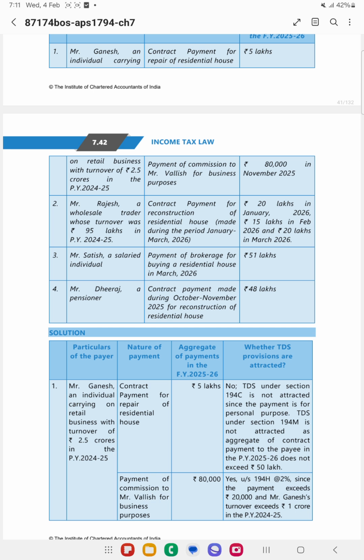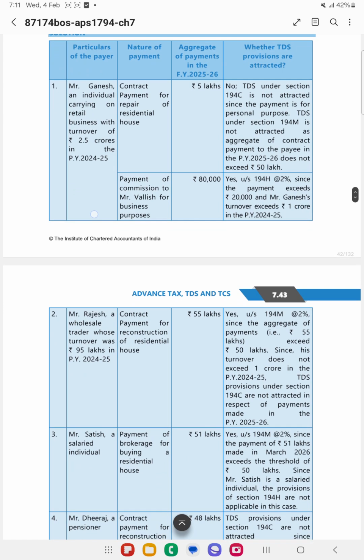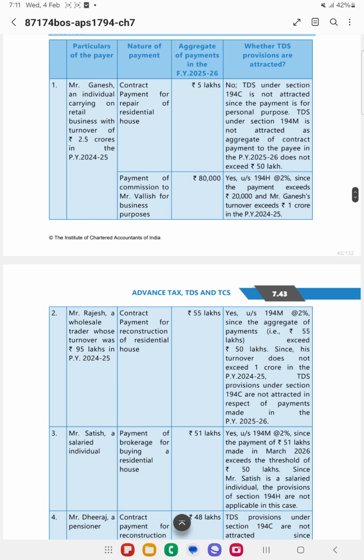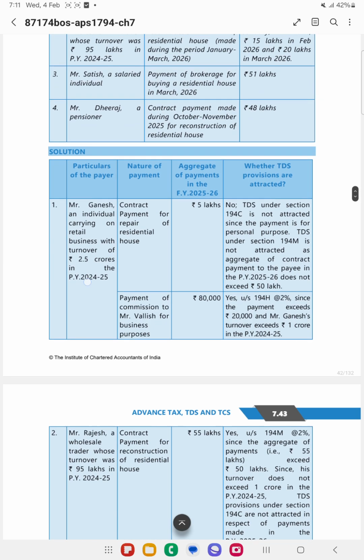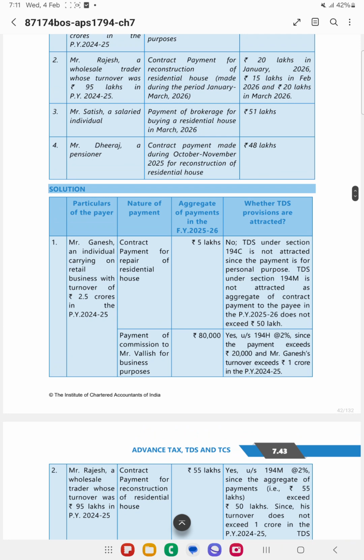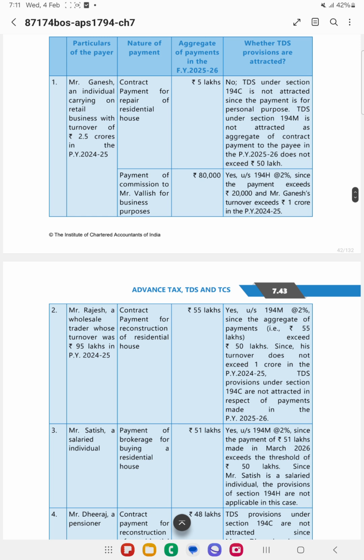So then we have Mr. Satish, a salaried individual, paying brokerage for buying of the residential house in March 26. So we have brokerage also, commission other than insurance commission. So here also 194M gets applicable, and they have given salaried individual. Assuming salary doesn't cross so much limit, then also we can take.